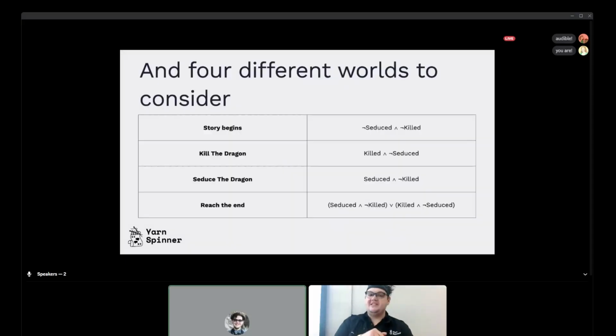And then there are four different worlds to consider. There's our story begins, where the dragon is neither seduced nor killed. There is kill the dragon, where dragon killed is true, and not seduced. There is we've seduced the dragon, where dragon seduced is true, and not killed. And there's we've reached the end, which is we have seduced and not killed the dragon, or we have killed and not seduced the dragon.